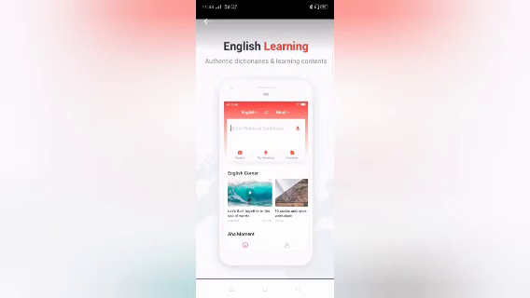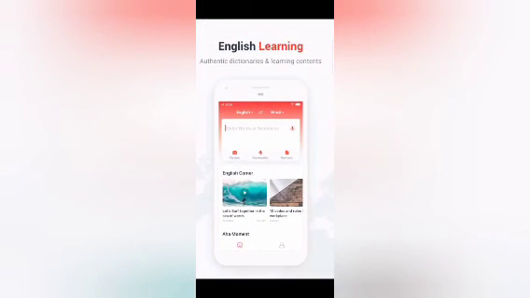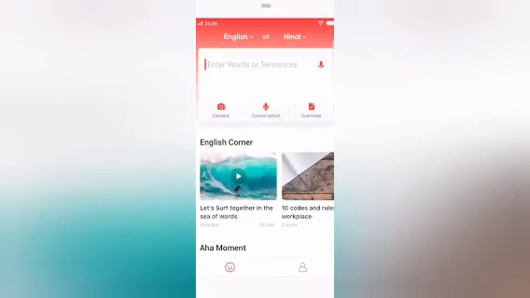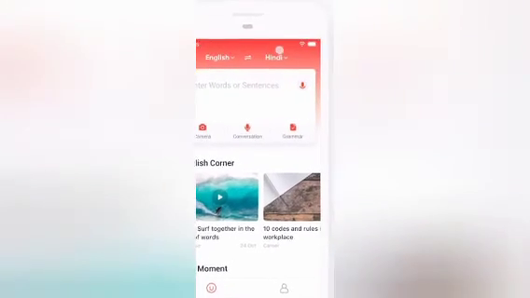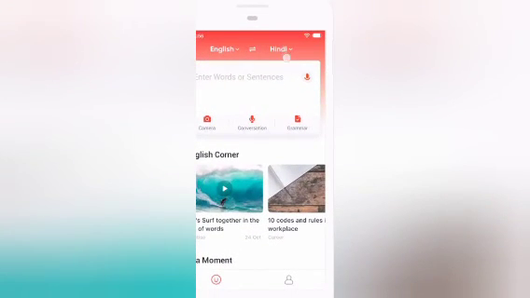English learning, authentic dictionaries and learn contents. Okay, it's English to Hindi. You can change the language from here, just by clicking here.